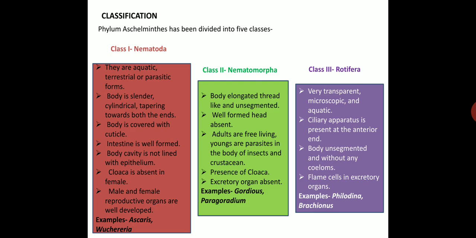The third class is Rotifera. These are very transparent, microscopic and aquatic. A ciliary apparatus is present at the anterior end. The body is unsegmented and without any coelom. Flame cells are present in the excretory organs. Examples: Philodina and Brachionus.